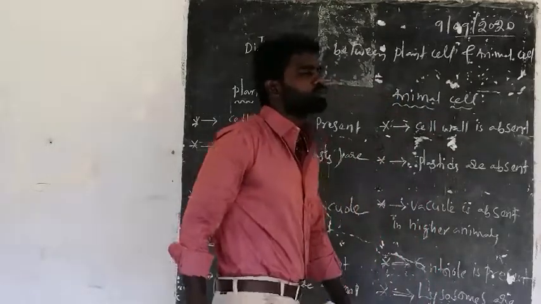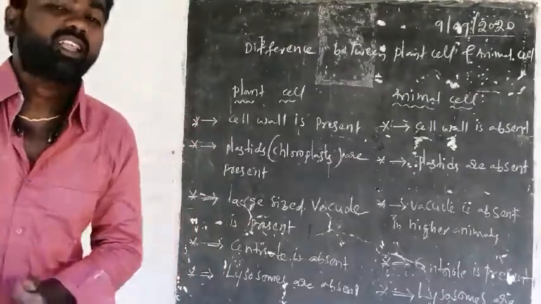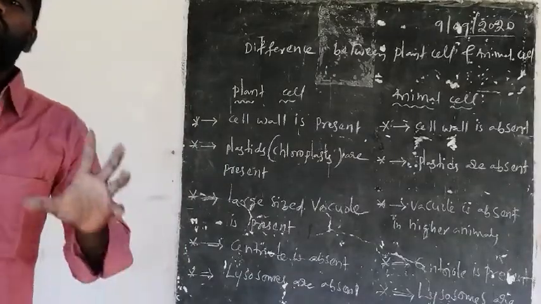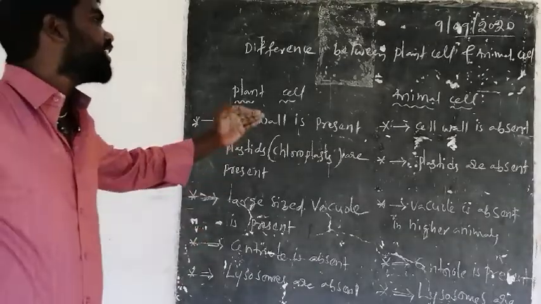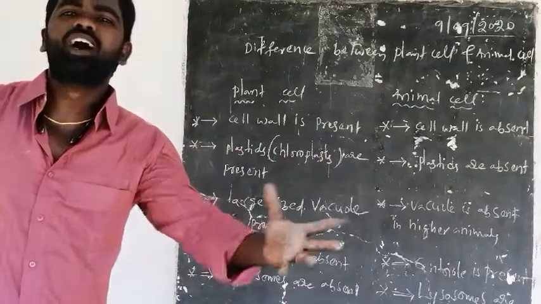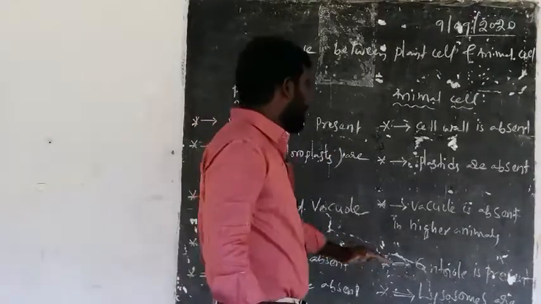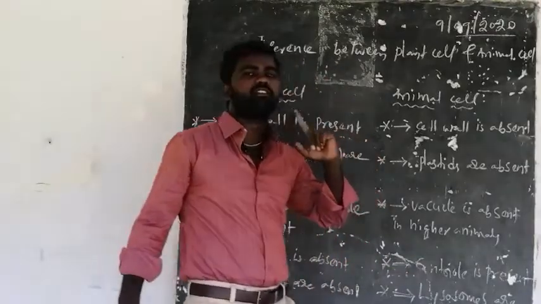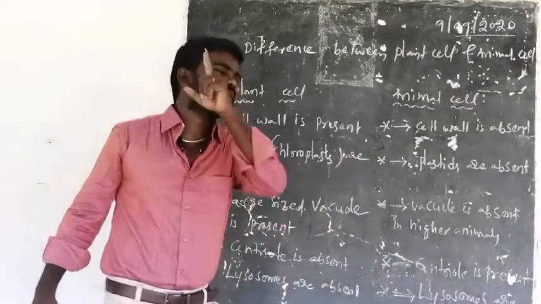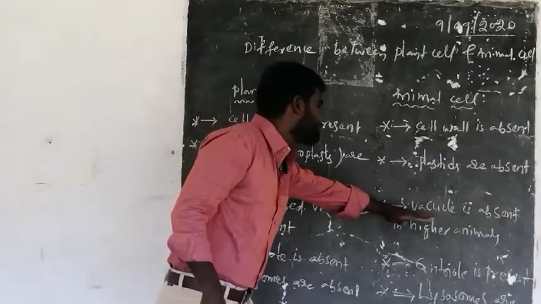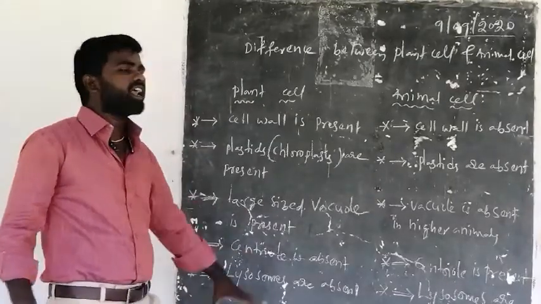What are lysosomes? In animal cells, the lysosomes are called suicidal bags of the animal cell, which remove the unwanted material in the animal cell. These suicidal bags are present in animal cells, whereas in plant cells the lysosomes are absent.